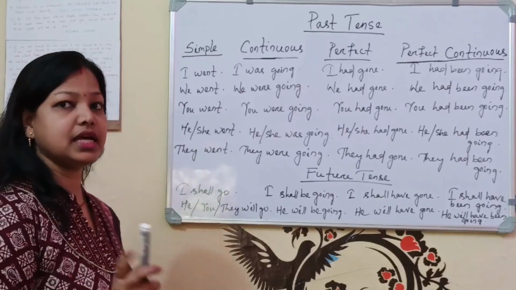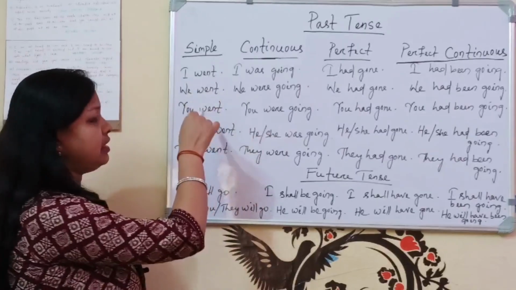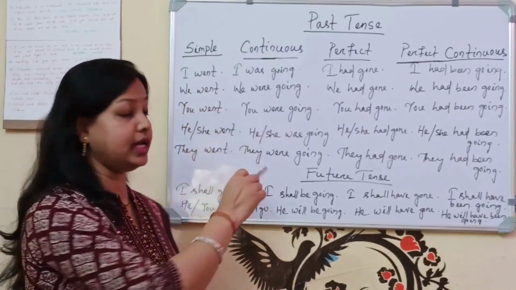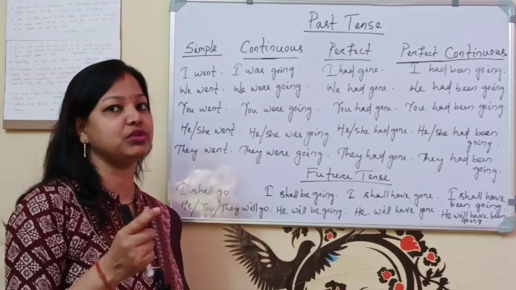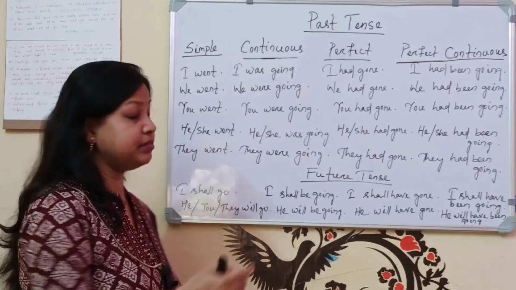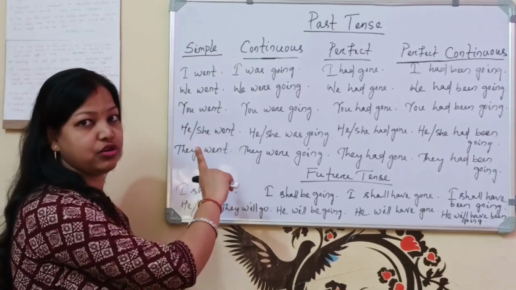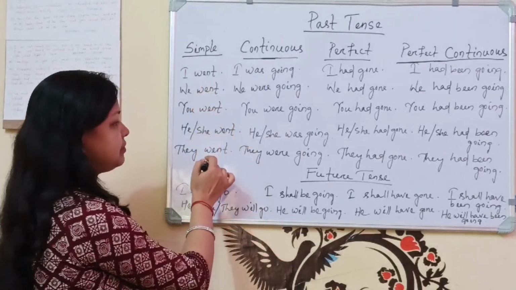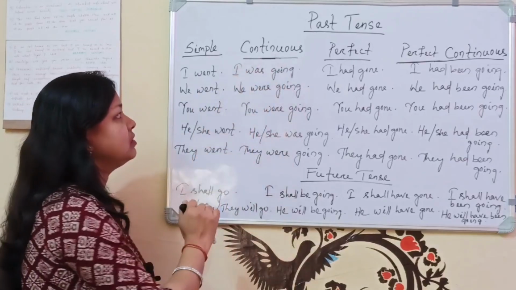So in present tense I used he or she goes. Everywhere I had written go, and with he or she I had used goes, that is the singular form of verb 1. But here it is not used, it is only the past form of the verb, that is went. You can see it.